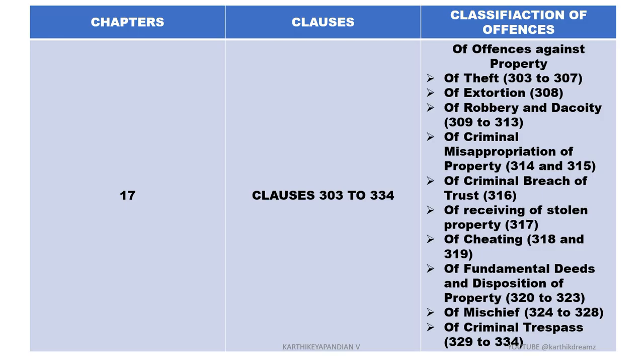Now, chapter 17, we have clauses 303 to 334, with different subsections of offences against property. For theft, it is 303 to 307. This is all offences against property. Extortion 308, robbery and dacoity 309 to 313, criminal misappropriation of property 314 and 315, criminal breach of trust 316, receiving stolen property 317, cheating 318 and 319, fraudulent deeds and dispositions of property 320 to 323, mischief 324 to 328, and criminal trespass 329 to 334.